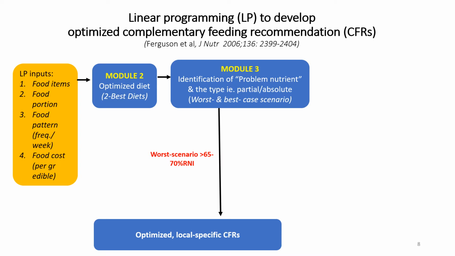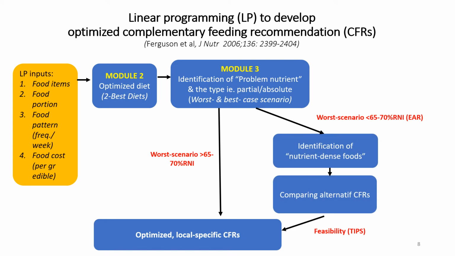In many cases, it may not be straightforward, and in some cases, when some nutrients have worst case scenario or minimized scenario less than EAR or 65 to 70% RNI, then this is where the LP can help to further identify the nutrient-dense food or subgroups, and then to put it into alternative combination of GFR and FBR, and then finally we can choose the best one that fulfills the most nutrient requirement for the most nutrients.